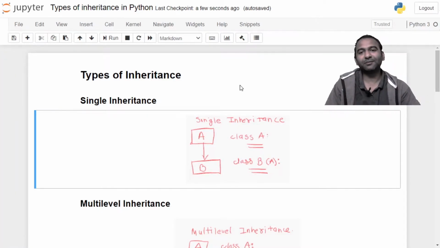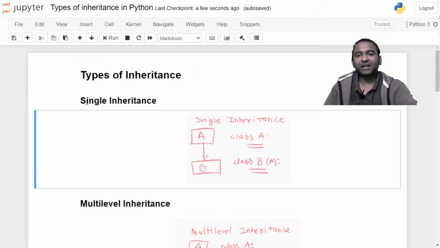In today's video, we will see various types of inheritance in Python. You have single inheritance, in which you have one base class and a derived class. The derived class is said to inherit the features of the base class. As you can see in the diagram, A is the base class, B is the derived class. Base class syntax doesn't change, whereas while writing the derived class, you have to give the base class name in front of it inside parentheses.